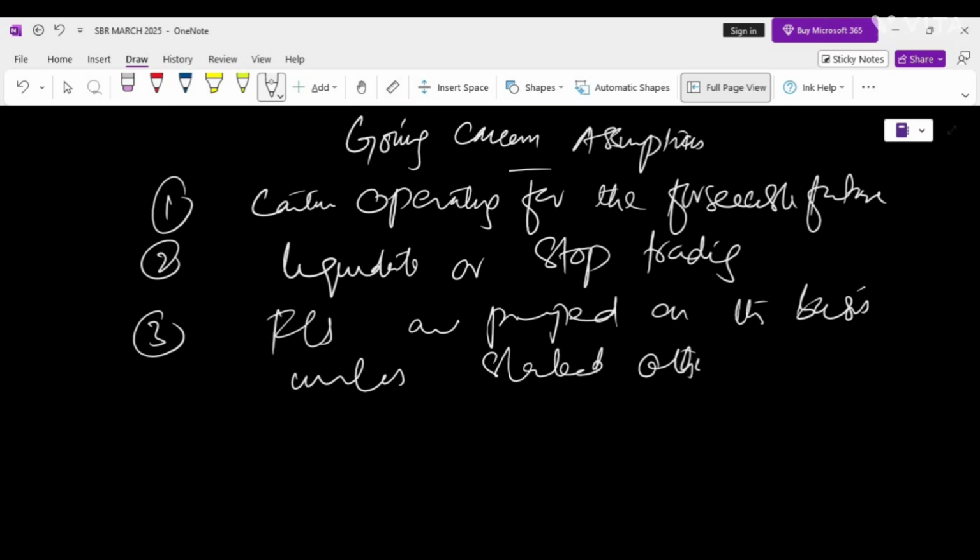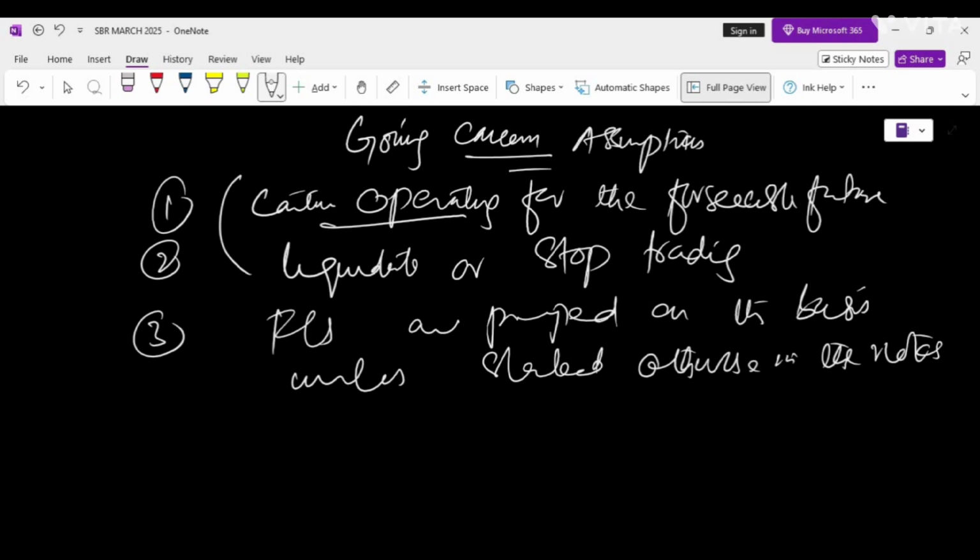So going concern, which is the foundation for preparing the financial statements, means assuming that the entity will continue operating for the foreseeable future and there is no intention or need to liquidate or stop trading, and the financial statements are prepared on this basis, unless stated otherwise. So you have to prepare the financial statements on the basis that the business will operate for the foreseeable future. If the going concern is uncertain, a restructuring may be needed to stabilize the entity.